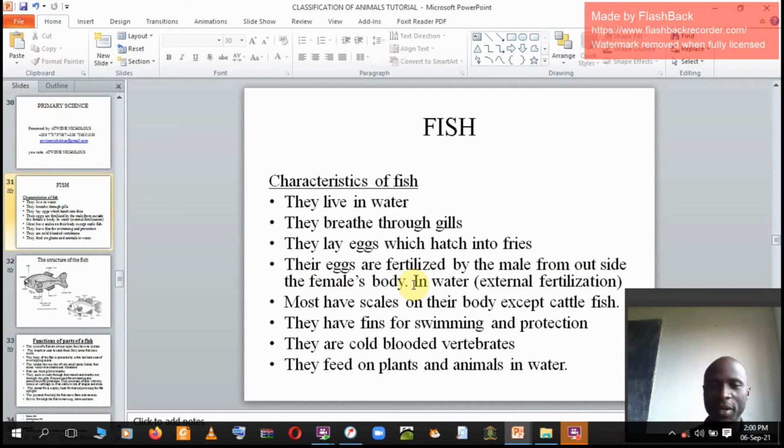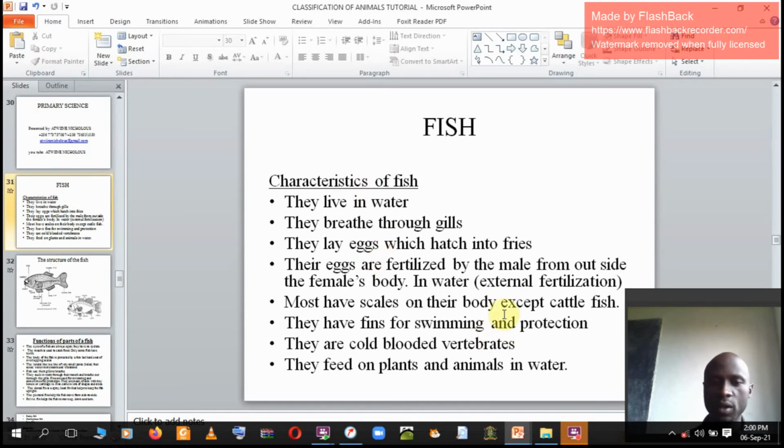This is a point we need to understand. Mammals have internal fertilization. Reptiles have internal fertilization. Birds have internal fertilization. But the fish have external fertilization, meaning females will lay eggs, then males will come shedding sperms over those eggs. That's why we say they have external fertilization.